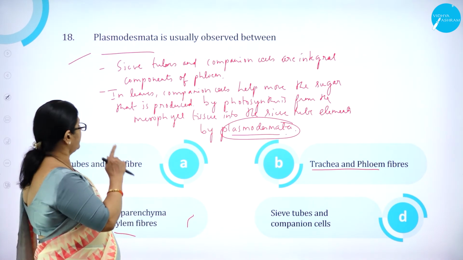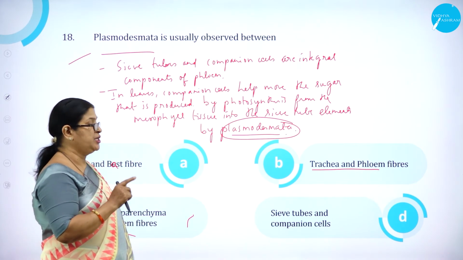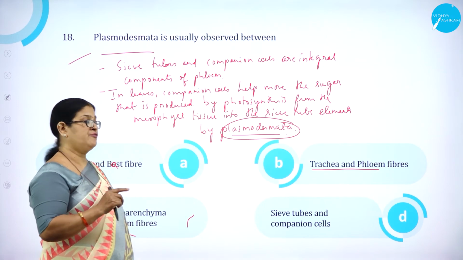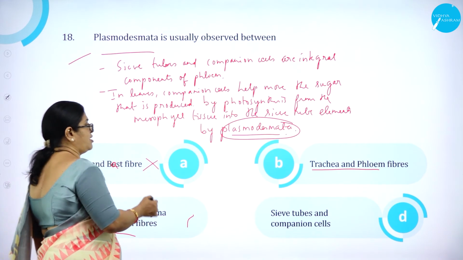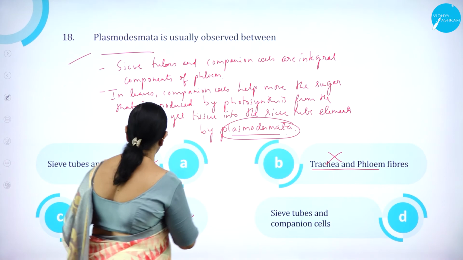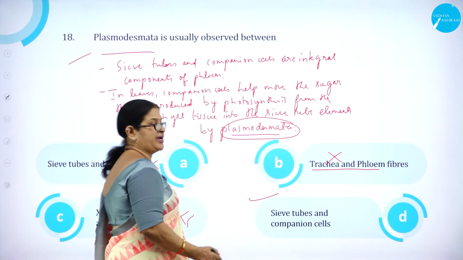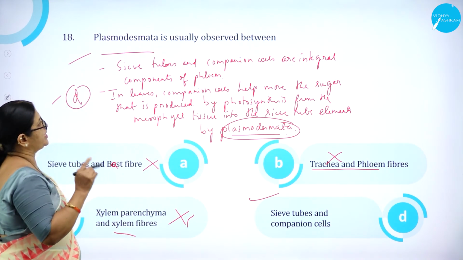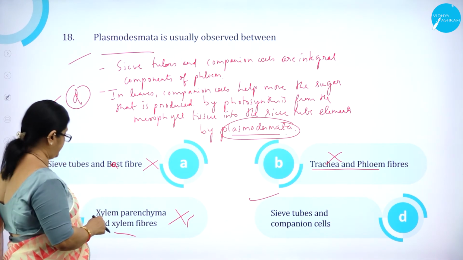So plasmodesmata is usually observed between sieve tubes and companion cells. Option A, wrong. Trachea and phloem fiber, wrong. Option C, wrong. Sieve tubes and companion cells is right. So option D is correct.